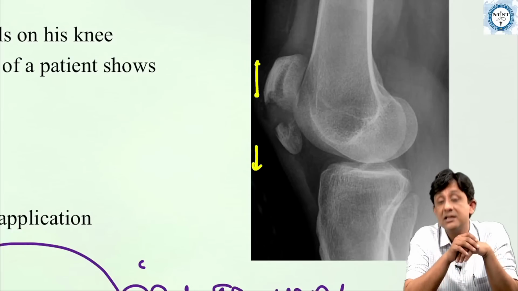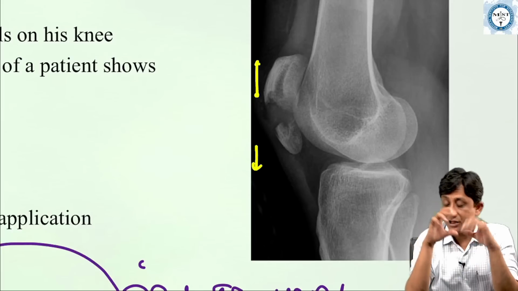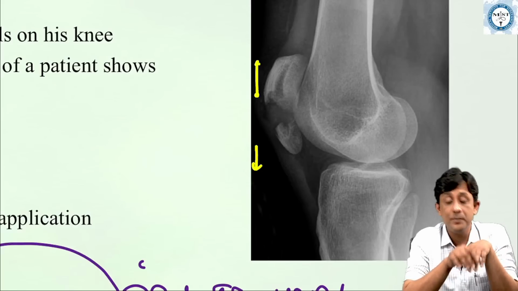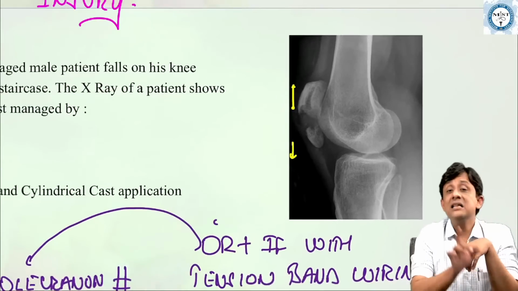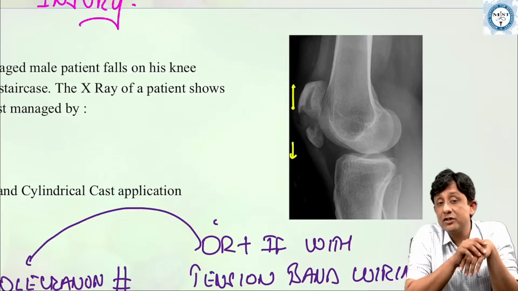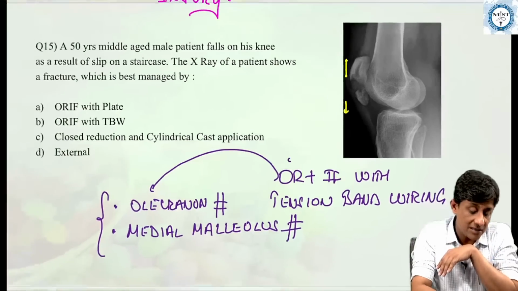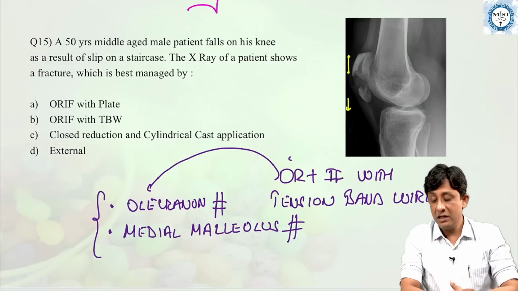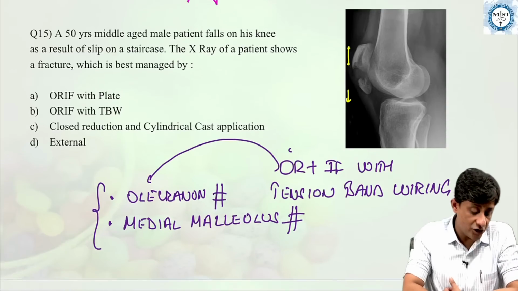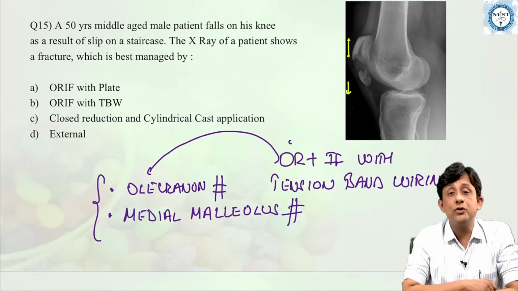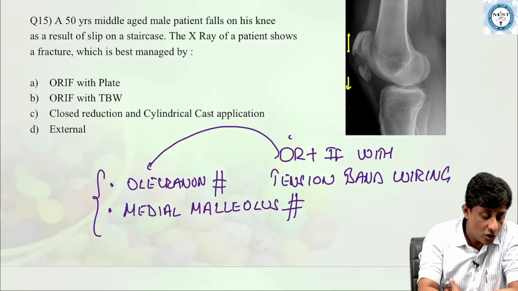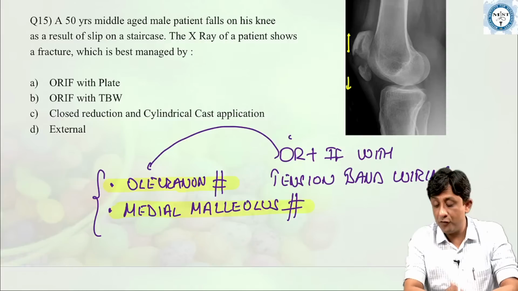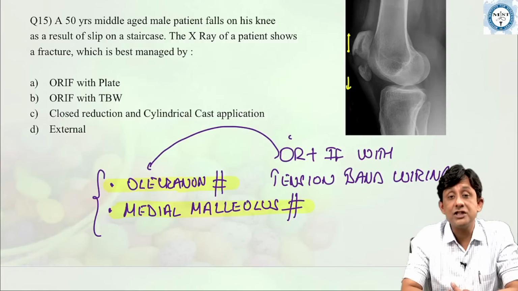So the best treatment for this would be to open, reduce anatomically, and then fix with tension band wiring. So the answer for this would be tension band wiring. The answer for an undisplaced patellar fracture would be a cylindrical cast application, but the answer for this here would be tension band wiring. Okay, is this clear to everybody? And tension band wiring, please remember, is also done in olecranon fractures and sometimes in medial malleolus fractures as well.